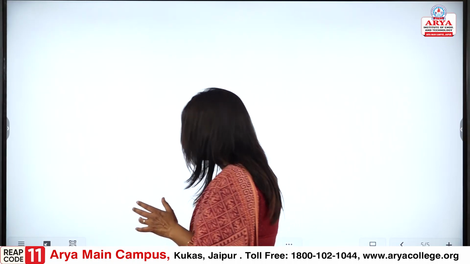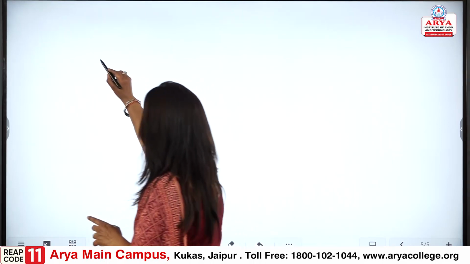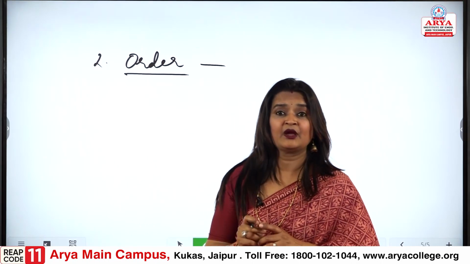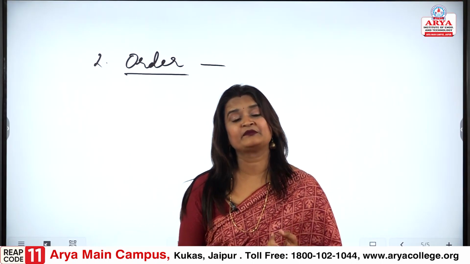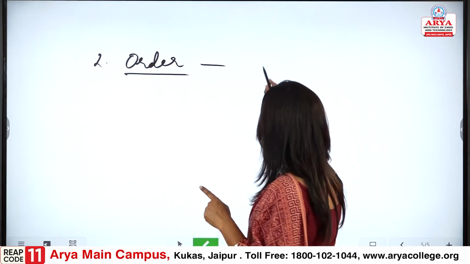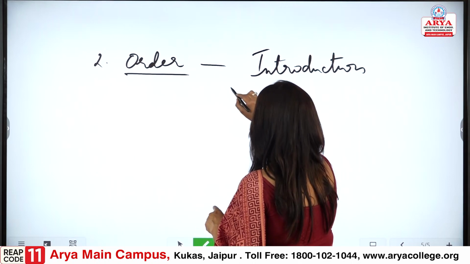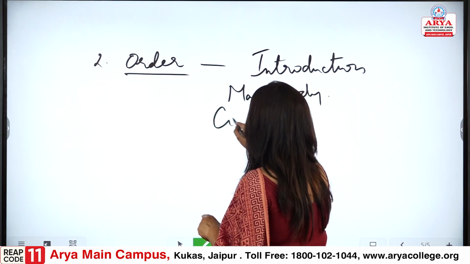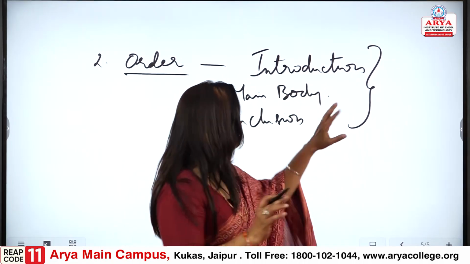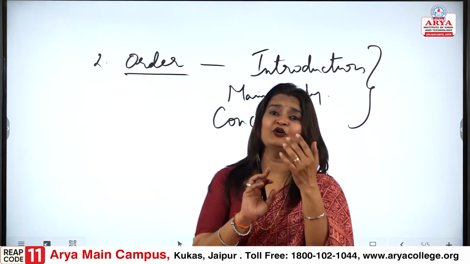And next, this is first we are going to unite, unity of the sentences. Now again the order, second point is the order. What is the order that we would follow? And why do we follow the order? What is the right way to follow the order? As we said, first we will have the introduction, then the main body, and then the conclusion. So this is the order that we would follow, that is a must.